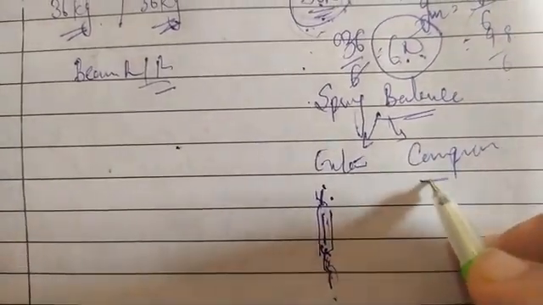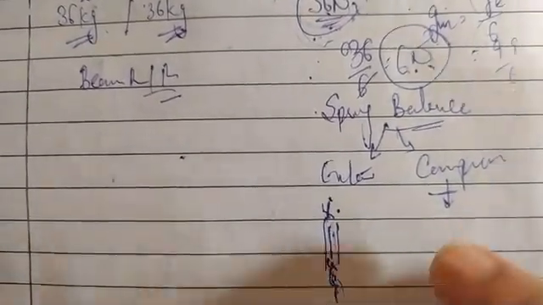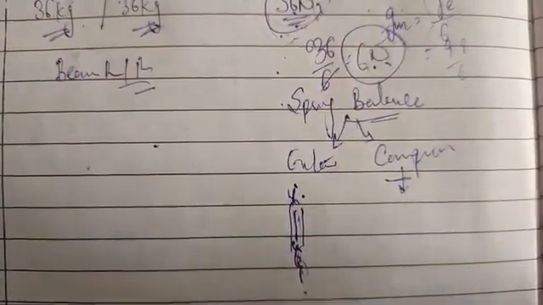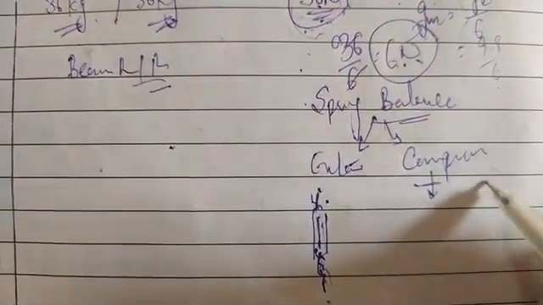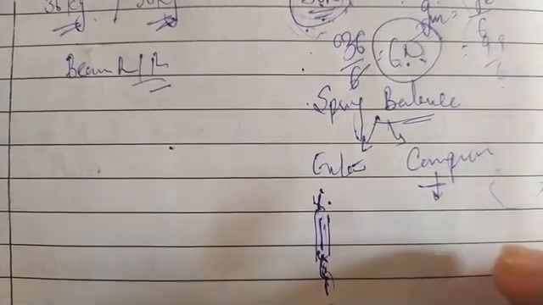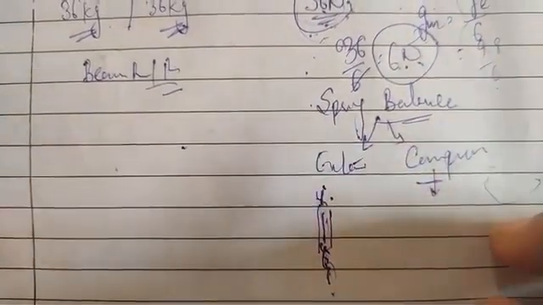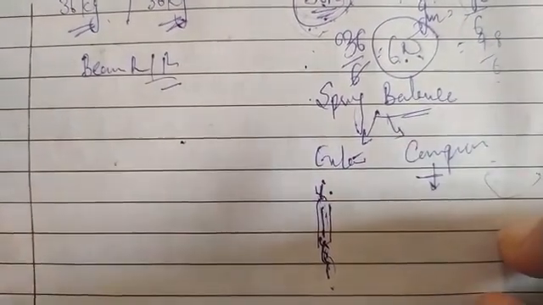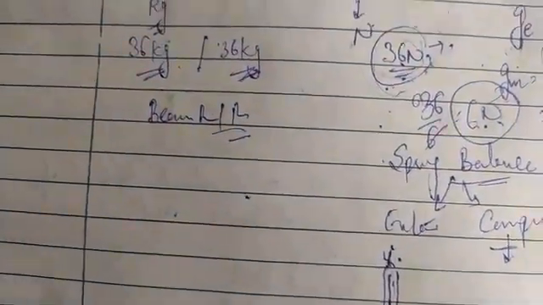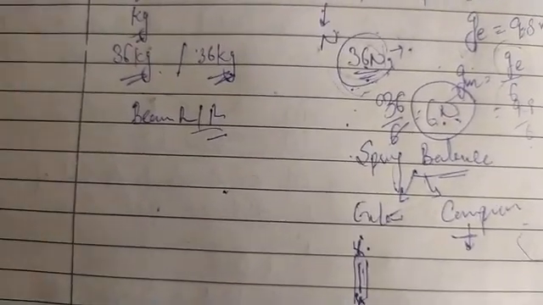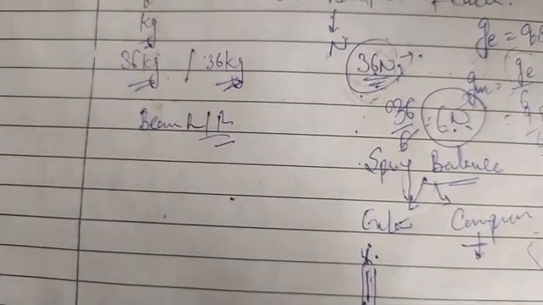But the compression type works on the principle of compressing of the spring, because when we place some objects on the surface of this compression type spring balance, then the spring will get compressed, and accordingly we will get the reading on the monitor. So in this way we can measure the weight of the objects by using this spring balance.